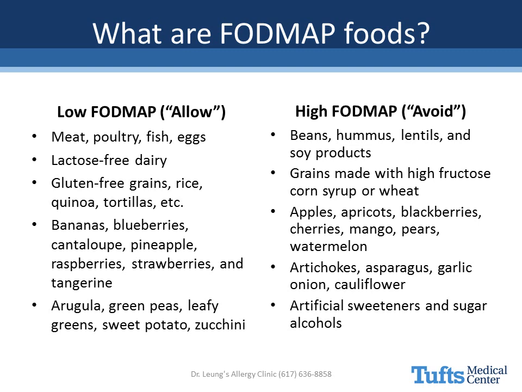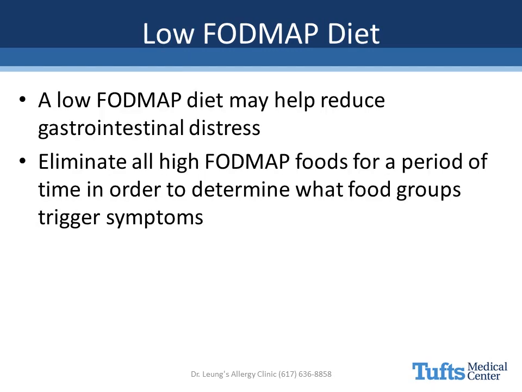The focus is to replace the high FODMAP foods with low FODMAP food choices in order to maintain a nutritious and well-balanced diet. These foods provide an incomplete list of all of the high and low FODMAP foods. Additional resources will be provided that will show a complete list of all of the high and low FODMAP foods.